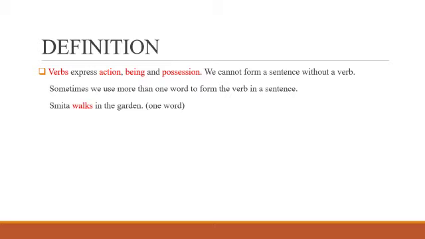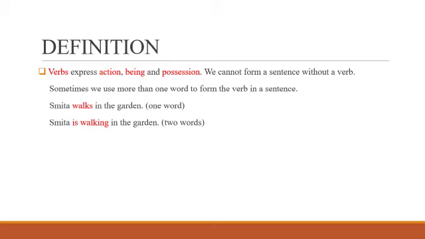Example, Smita walks in the garden. Here, walk is a verb and walks is the singular form which we use for Smita. Now, walks is just one word, one verb that we used in this sentence. Sometimes what happens is we require more than one word to form a verb in a sentence.